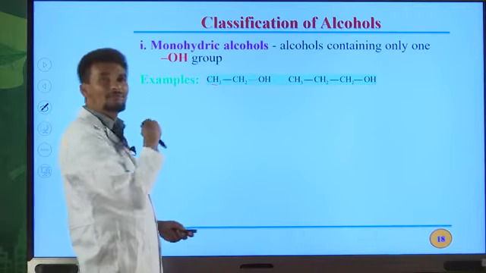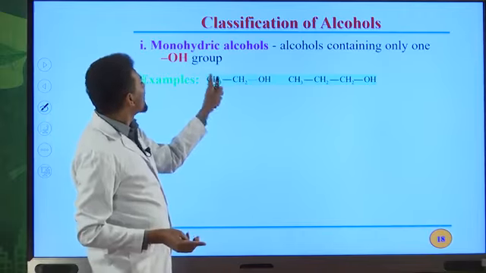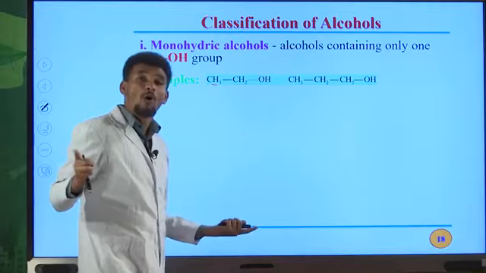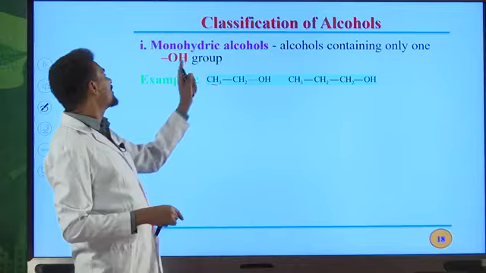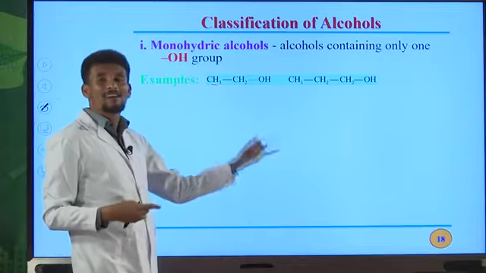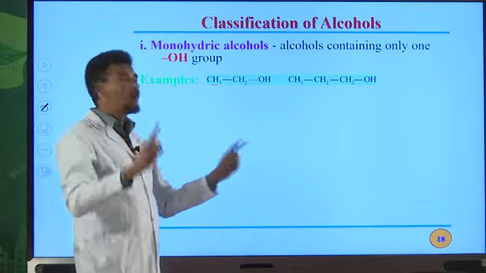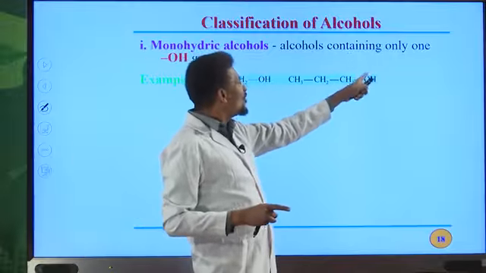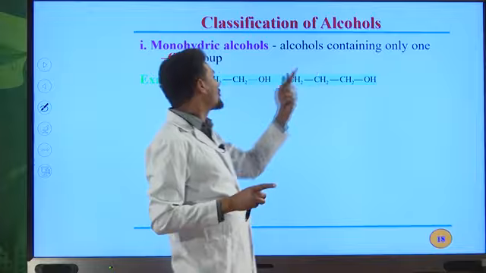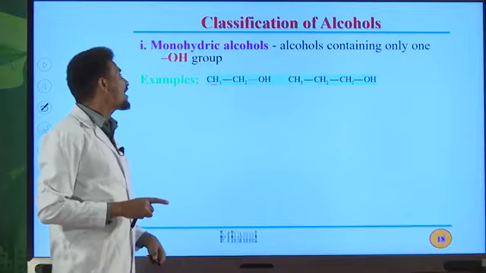Okay, I told you this one before. Therefore, the name of this compound is ethanol. It has only 1 OH group in the molecule. Therefore, this is monohydric. Why monohydric? Because we have only 1 OH group in the molecule. In this organic compound, we have also only 1 OH group. Therefore, this is also monohydric alcohol.